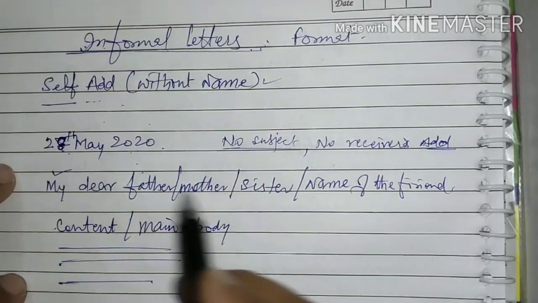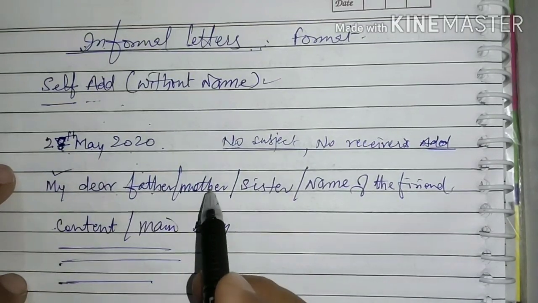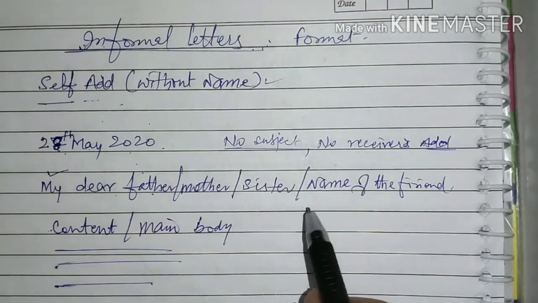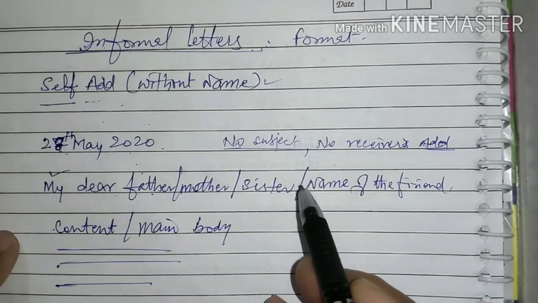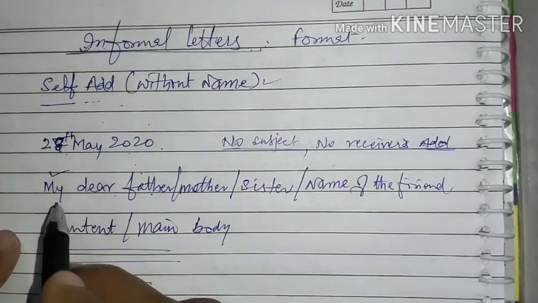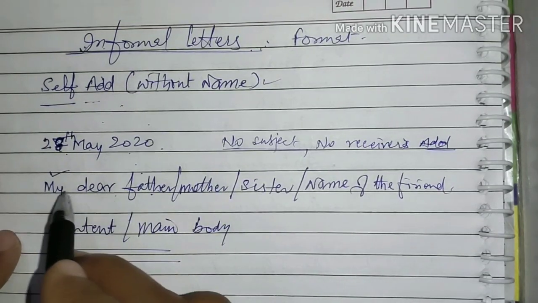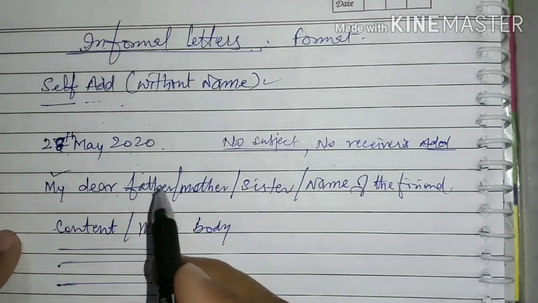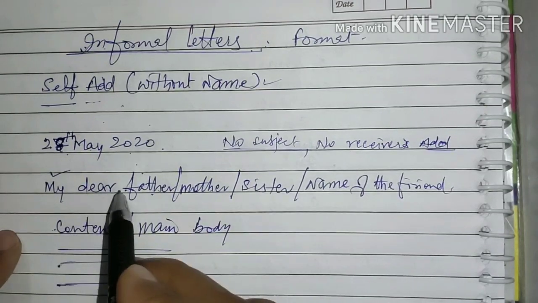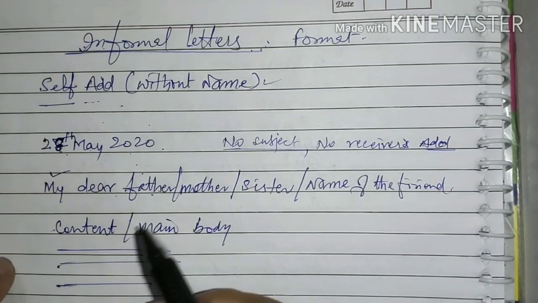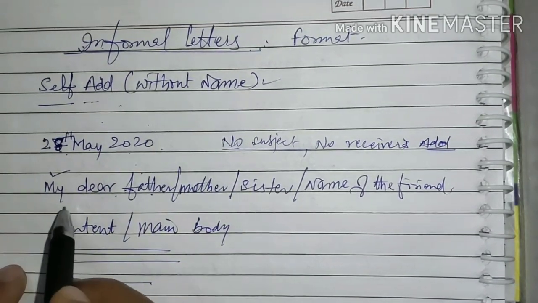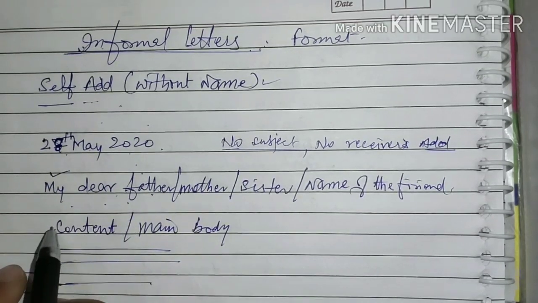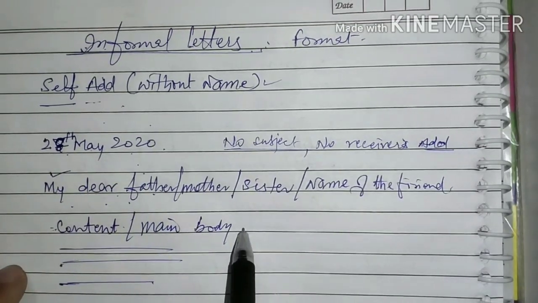If you are writing to your parents, you can write my dear father, my dear mother, my dear sister, brother, any other relation. And if you are writing to your friend, you can directly say my dear Rahul, my dear friend, my dear Sachin, whatever name, you can directly write his or her name here. Thereafter, straightway, after leaving one line blank, you will write the content or the main body of the letter.